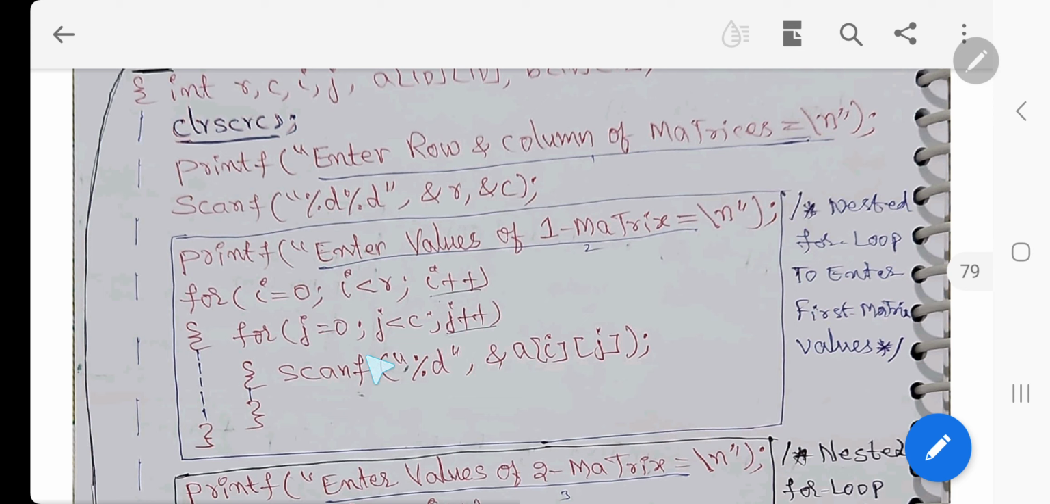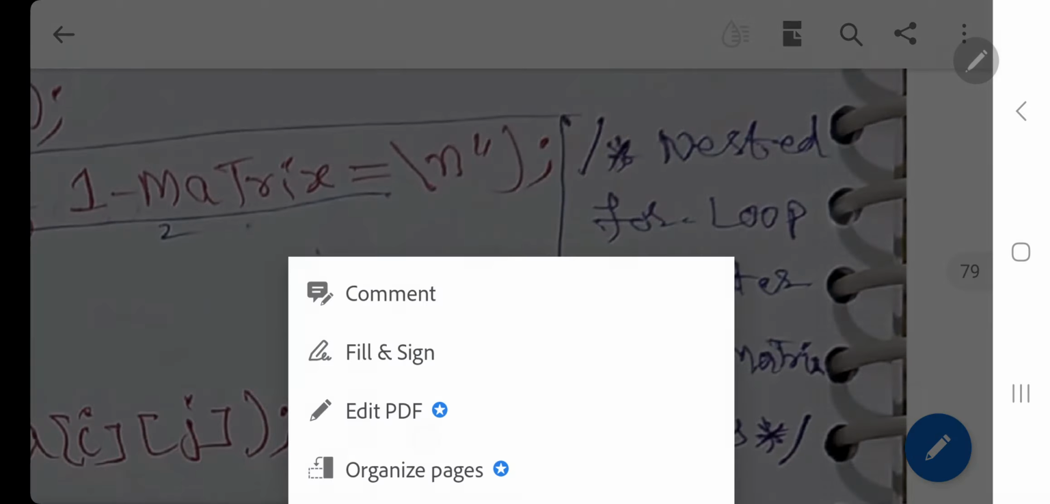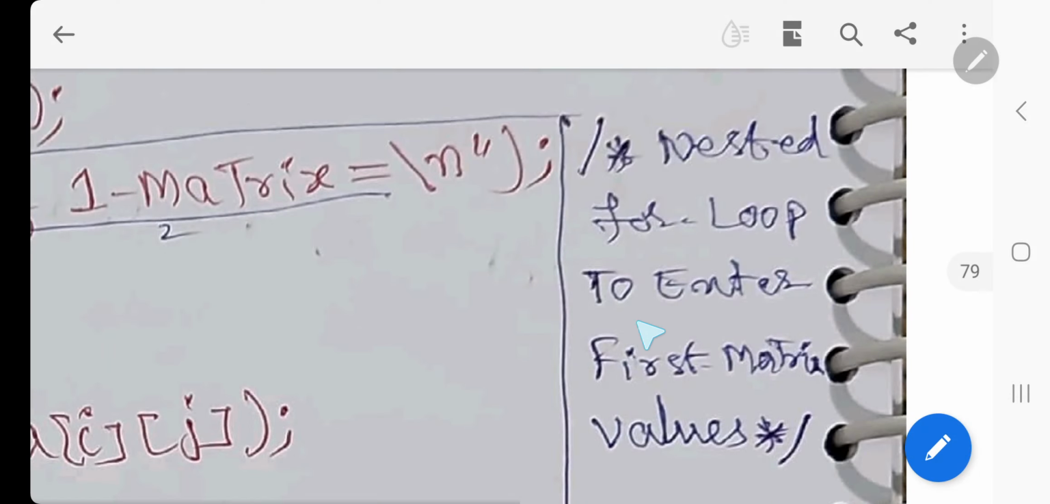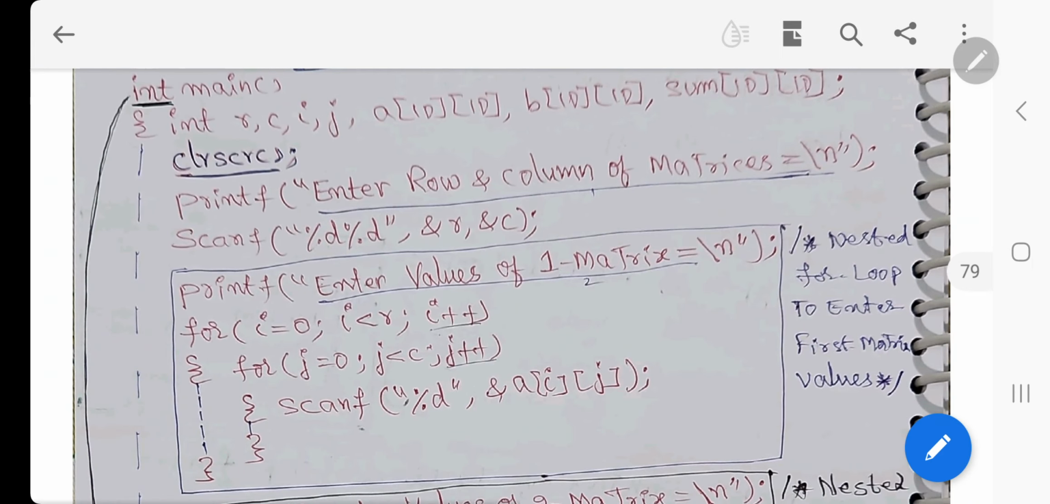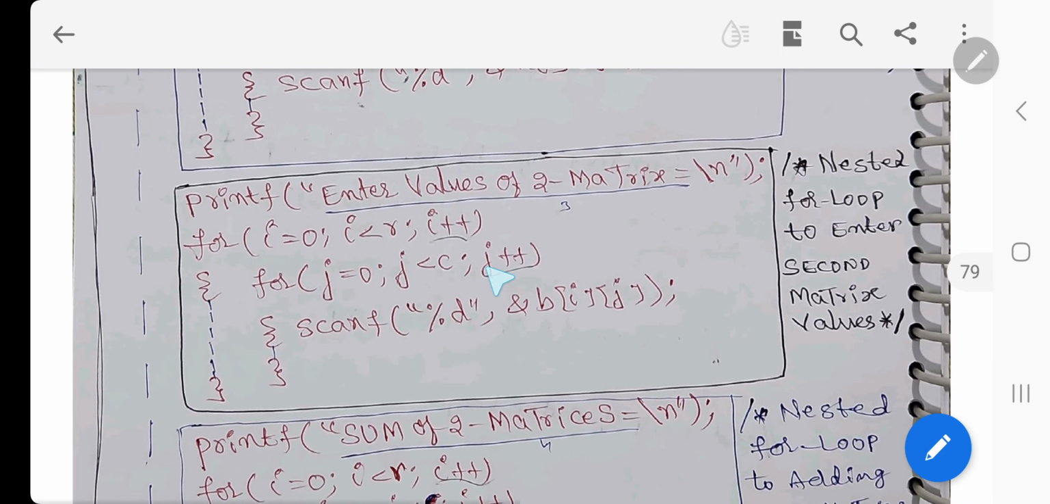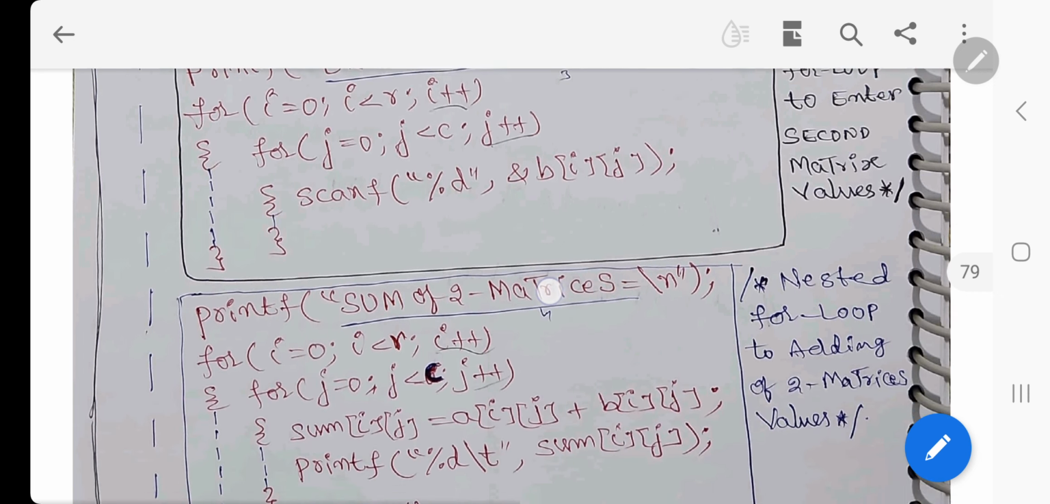Then enter value of first matrix, for within for. This is a for within for, nothing but nested for loop. For i equal to 0, i is less than r, i plus plus. For j equal to 0, i, j we need to mention. j is less than c, c means columns, j plus plus. scanf percentage d, ampersand a of i of j, means rows and columns. Here I wrote within comments, nested for loop to enter first matrix values. First matrix values we have entered, and same thing here, second matrix values will be entered, and here sum of the 2 matrices.